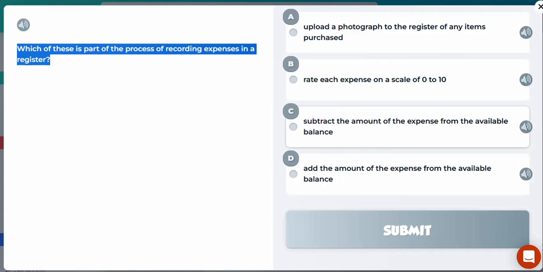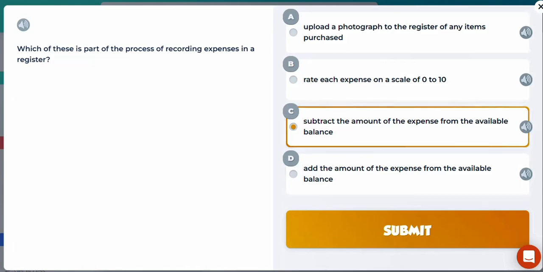C, subtract the amount of expenses from the available balance. This looks good because we're keeping track of our expenses in this register or budget. And if we're subtracting our expenses, we're keeping track. It's a process of recording expenses. So I'm leaning towards C here. D says add the amount of expenses from the available balance. Well, you wouldn't add to the available balance because an expense would decrease the amount of money that you have in your account. So C looks like the best answer.